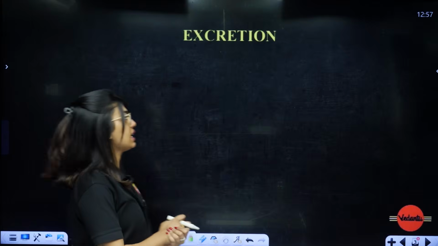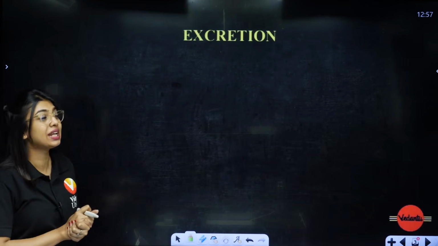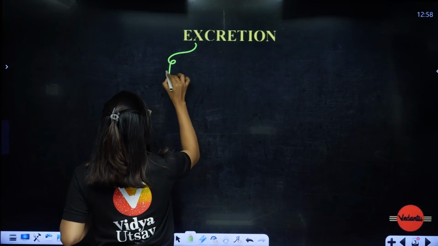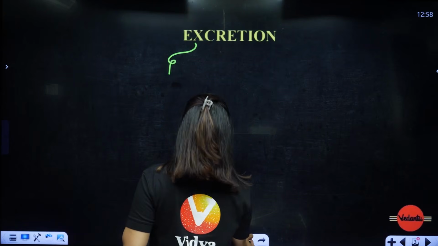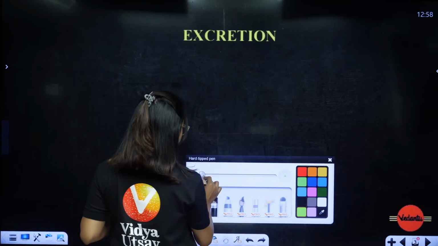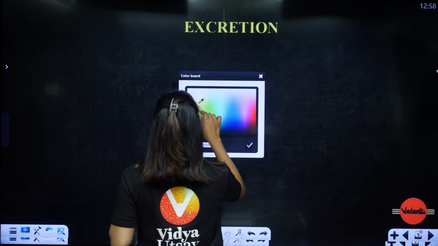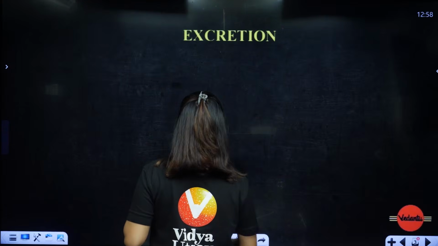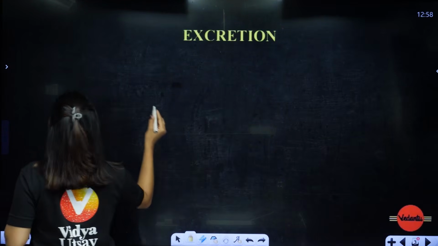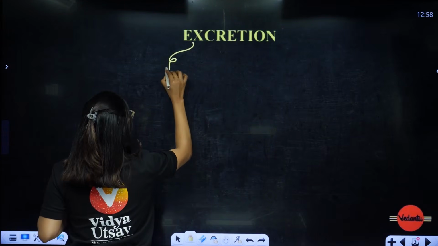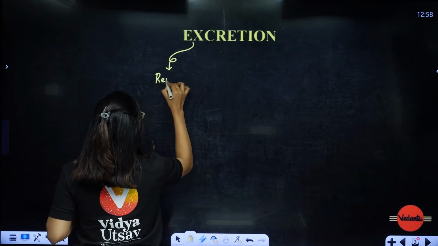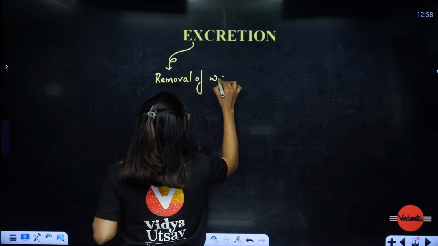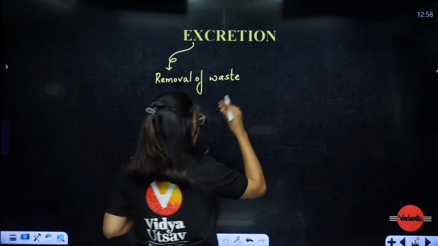Okay. So yes, let's start with excretion. What is this excretion? Excretion means removal of waste outside the body.